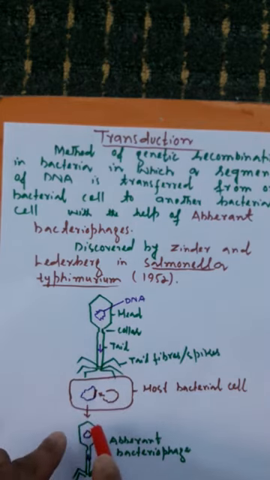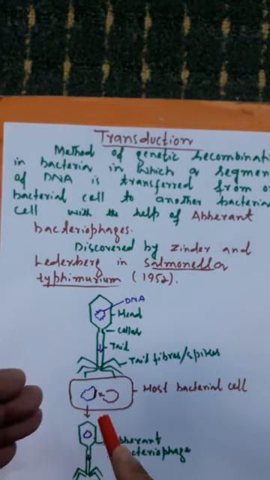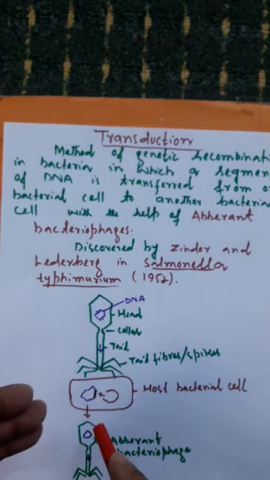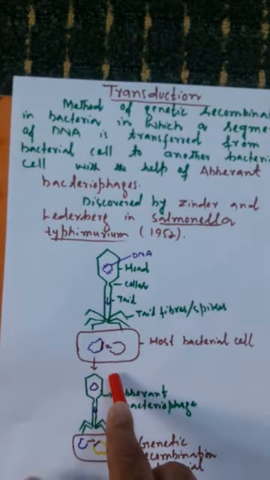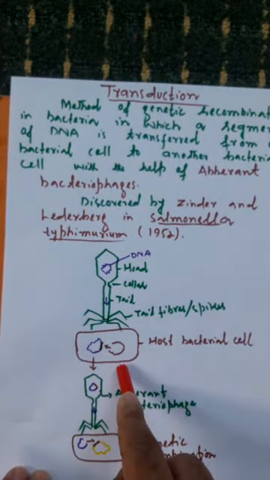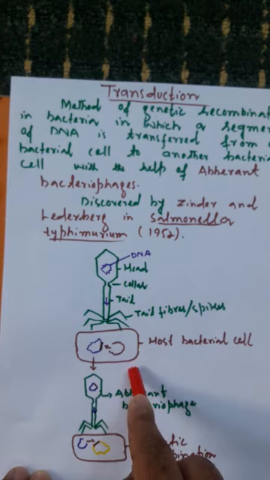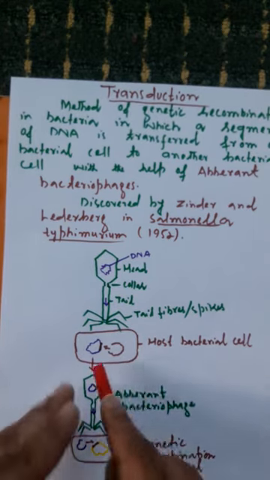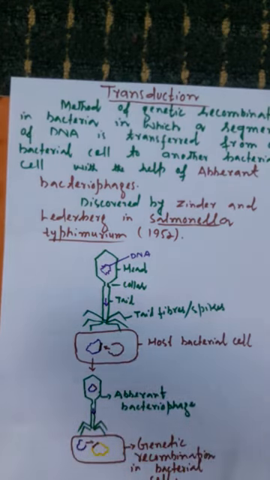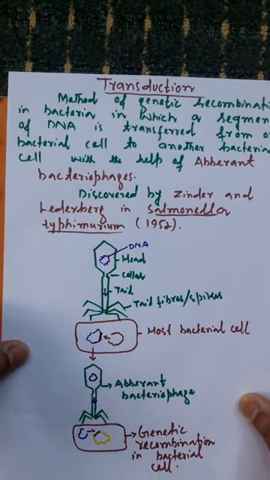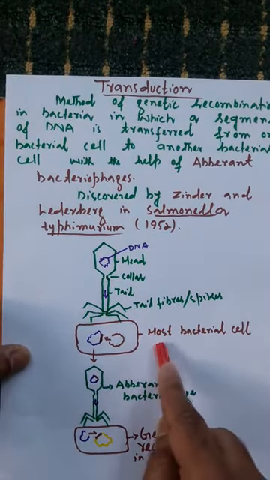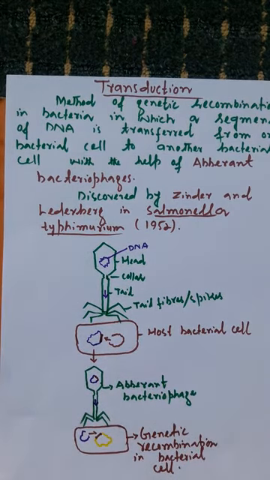It forms a new capsid and gets assembled into a new bacteriophage. When hundreds of bacteriophages are formed in the host bacterial cell, ultimately they cause the lysis, breakdown, of the bacterial cell, cause its death, and the bacteriophages escape out. This is how bacteriophages complete their life cycle with the help of host bacterial cells.